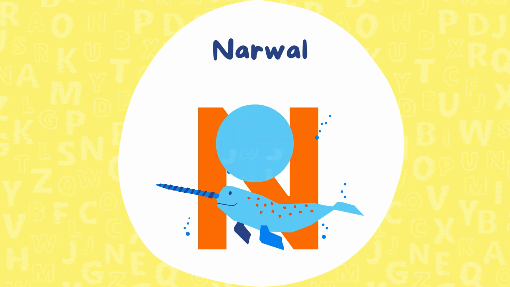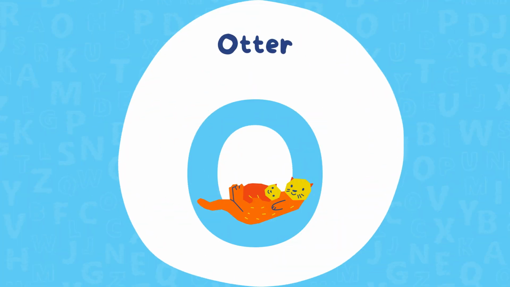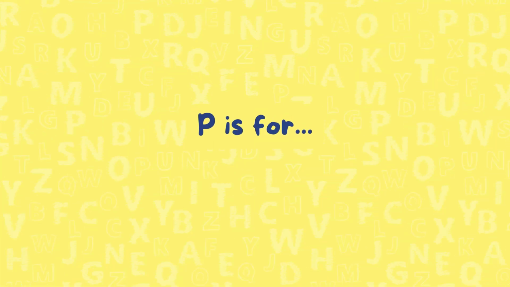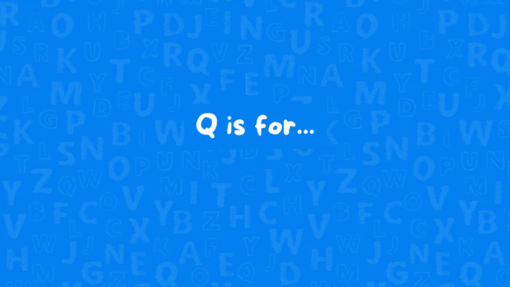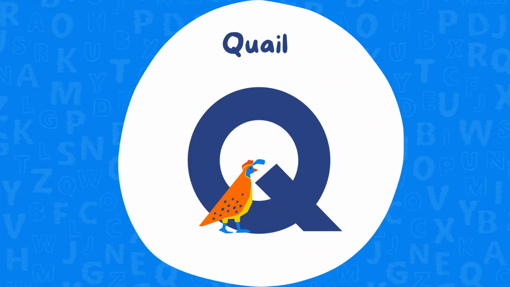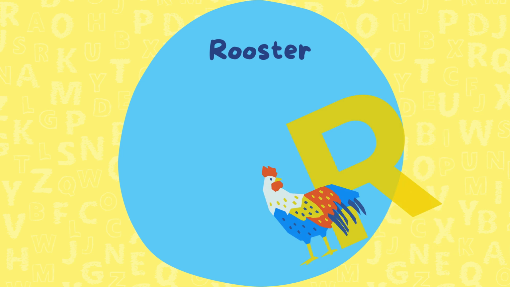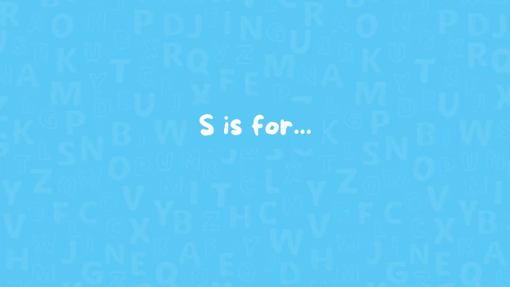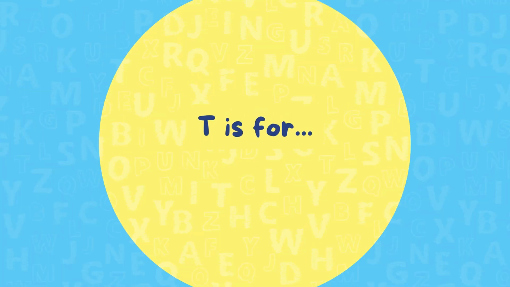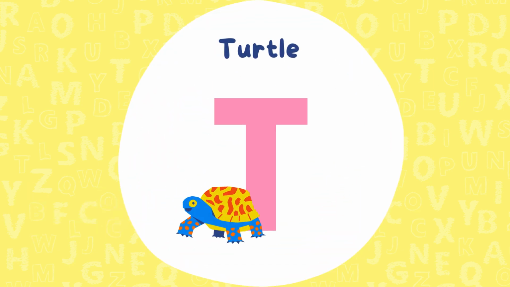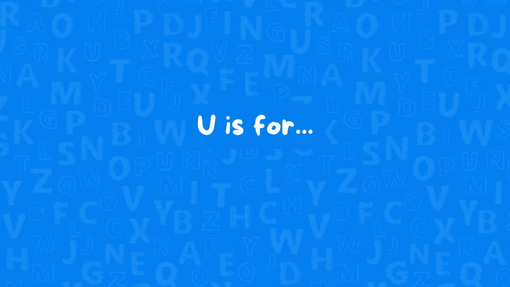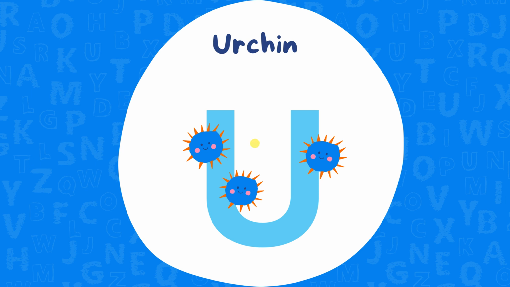N is for narwhal. O is for otter. P is for polar bear. Q is for quail. R is for rooster. S is for shark. T is for turtle. U is for urchin.